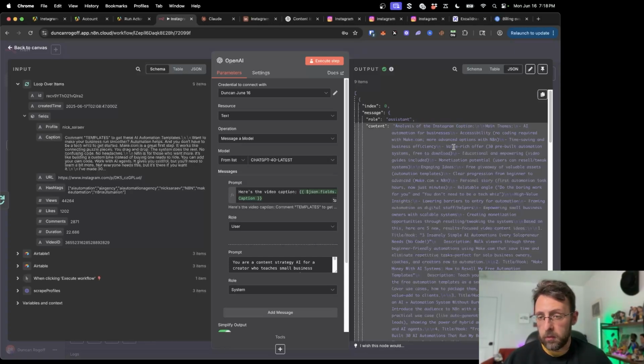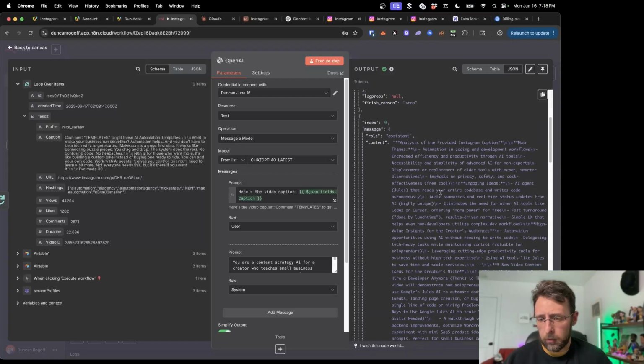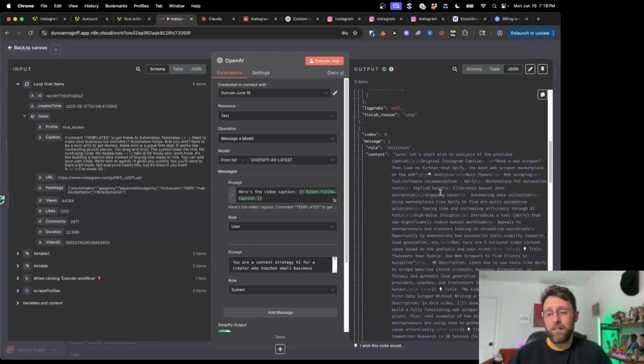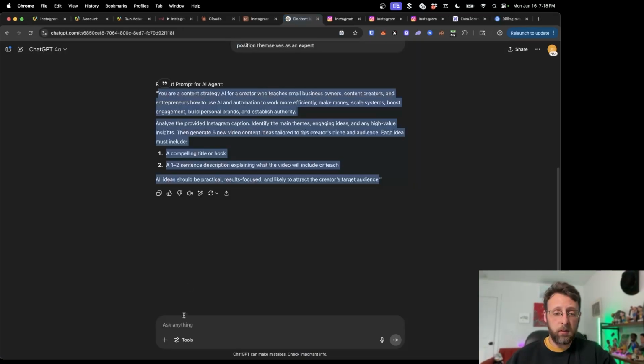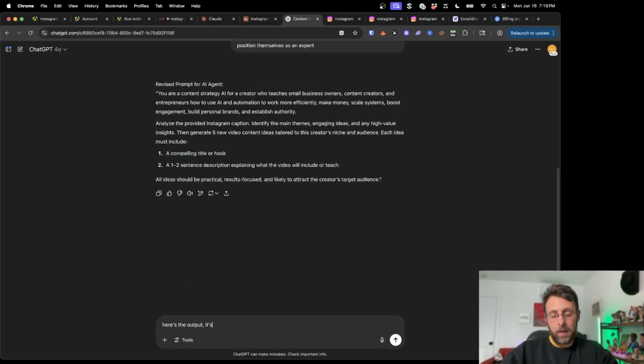Here are the main themes. Here are some ideas for time-saving themes. Here are 5 new ideas for content. And this is just kind of messy and hard to look at. And so I'm just going to come back into ChatGPT, copy this, and say, here's the output. It's too much and kind of messy.